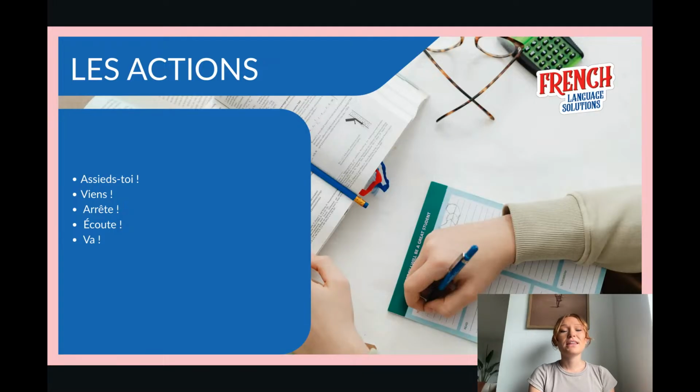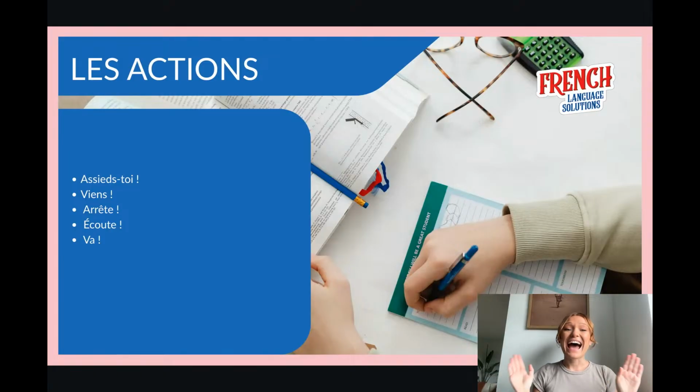Now, the actions, the phrases that we can use à l'impératif. That means imperative mode, it's kind of like an order or an advice that you give to your animal, mostly an order. For example, assieds-toi, that means sit down. Viens, come. Arrête means stop. Écoute means listen. Or you can say va, go.